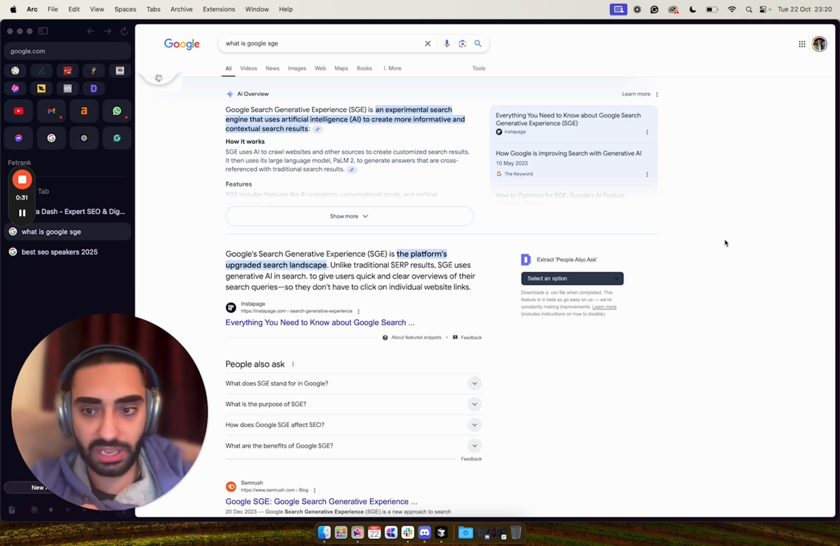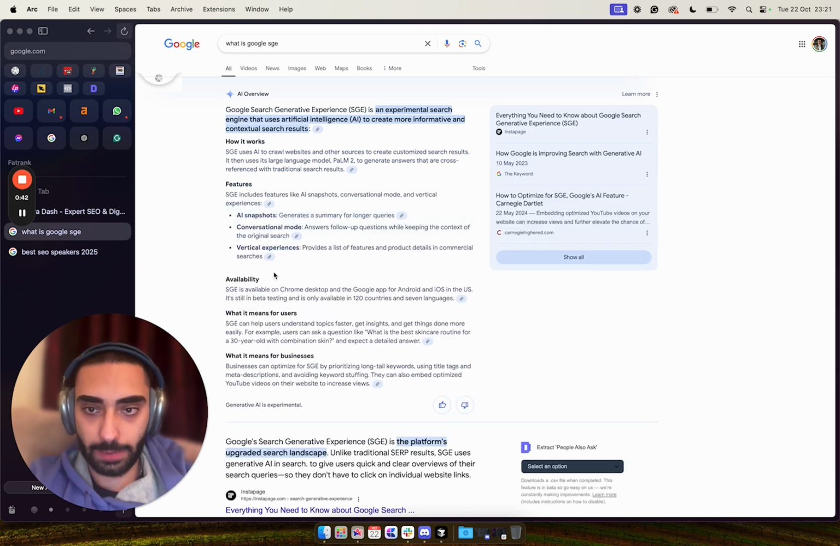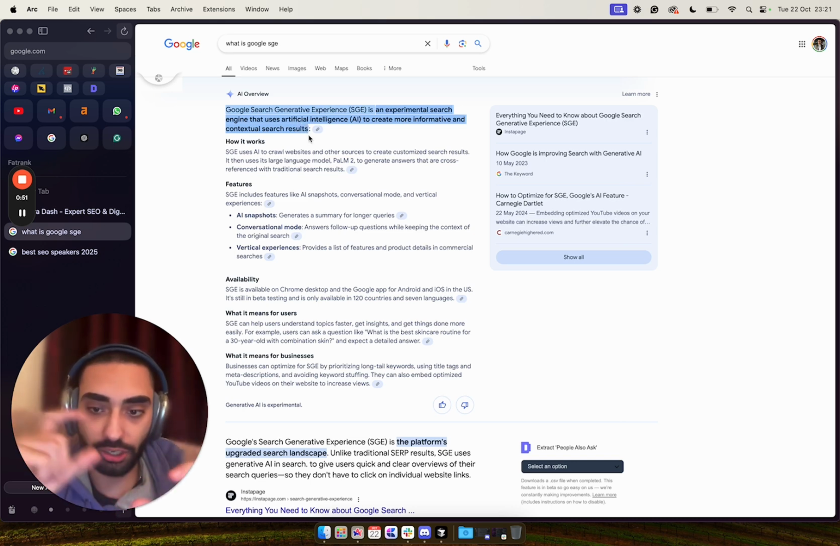Now, for anybody that has been living under a rock, if you don't know what SGE is, it's Search Generative Experience, and it's basically the AI overview. Now, a few things about this is how this actually gets the results: it actually looks at snippets of actual pages that are already ranking, and it will actually crunch down the answer.